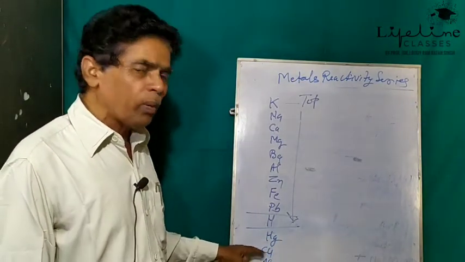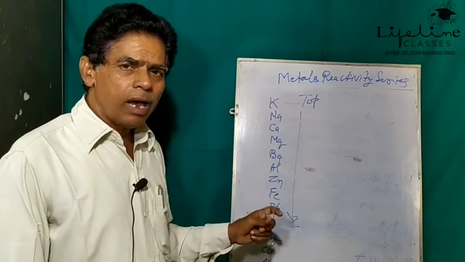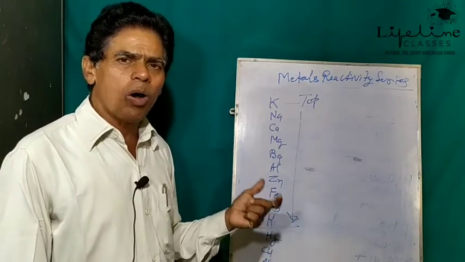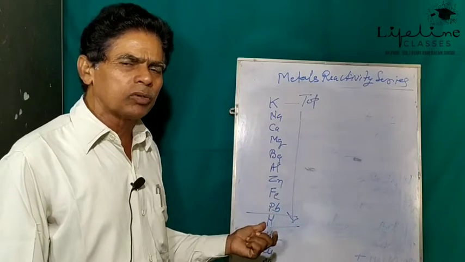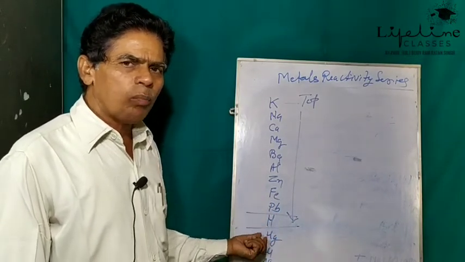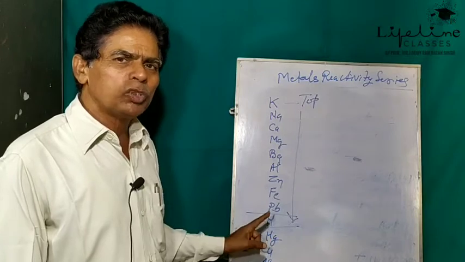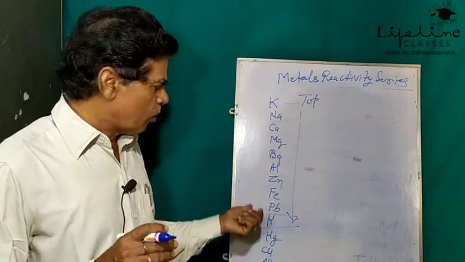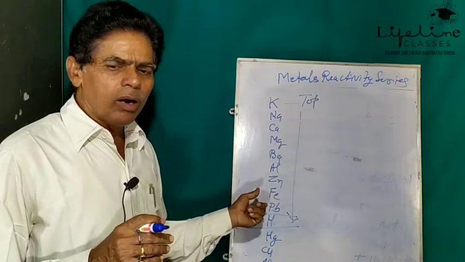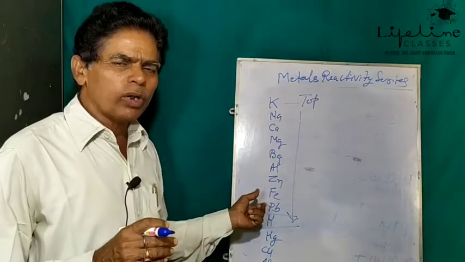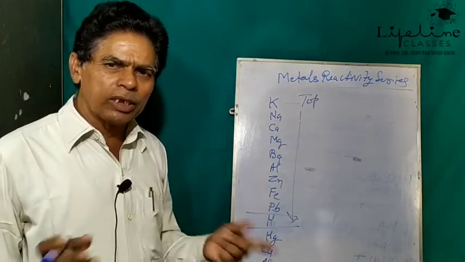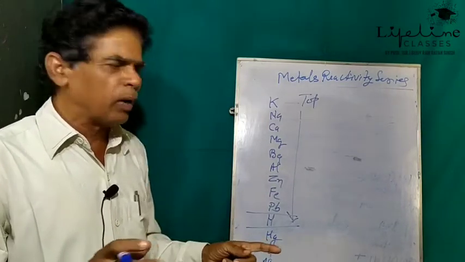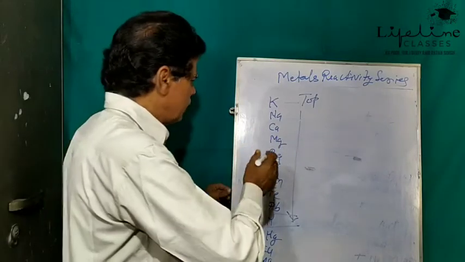But if copper filings are added to the zinc sulfate solution, copper doesn't displace zinc from zinc sulfate solution. So from this we see that a more reactive metal displaces a less reactive metal, but a less reactive metal cannot displace a more reactive metal. See like this.